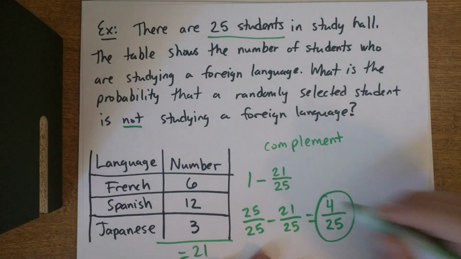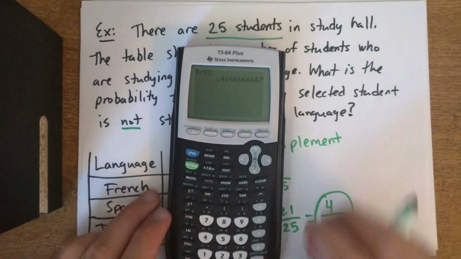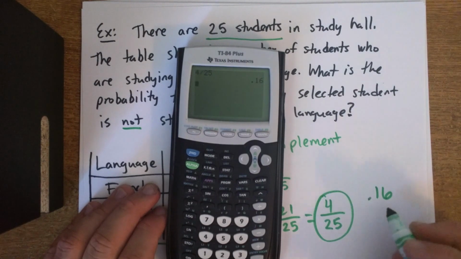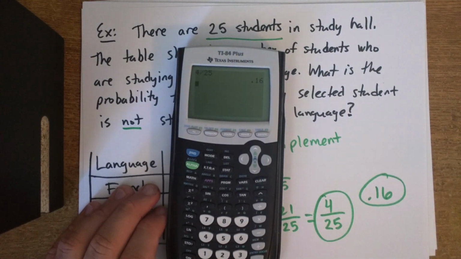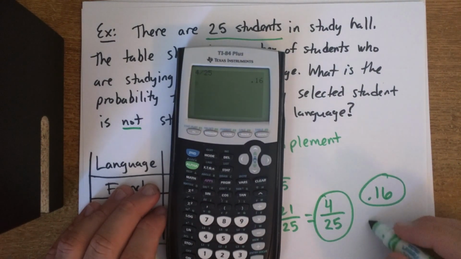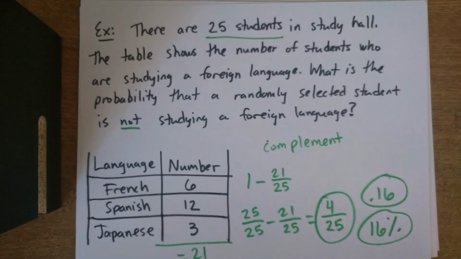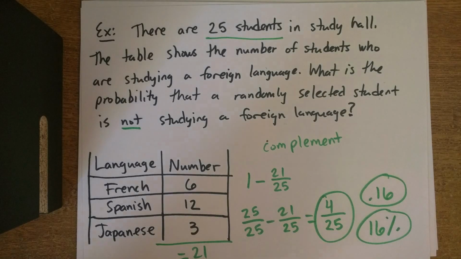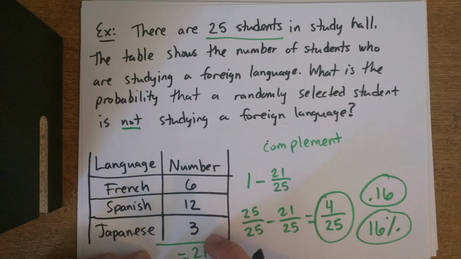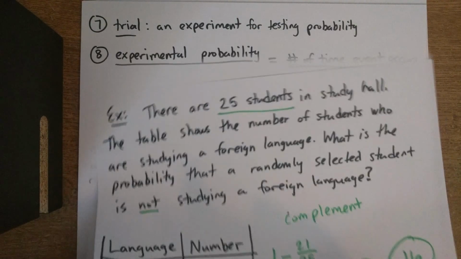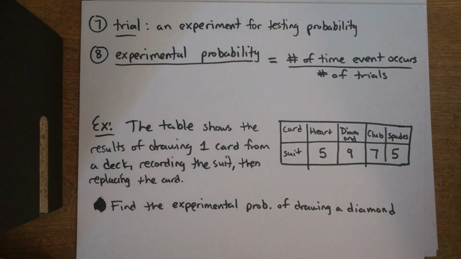And here's your probability. As a decimal, again, what do you do? You do 4 divided by 25, which is 0.16. So this is also an acceptable answer. Or what is that as a percentage? That'd be 16%. So there's a 16% chance that if you were to randomly select a student from this study hall, they would not be studying a foreign language, which seems reasonable. It seems like most of the kids are. That's a pretty low percentage for those that are not. All right,